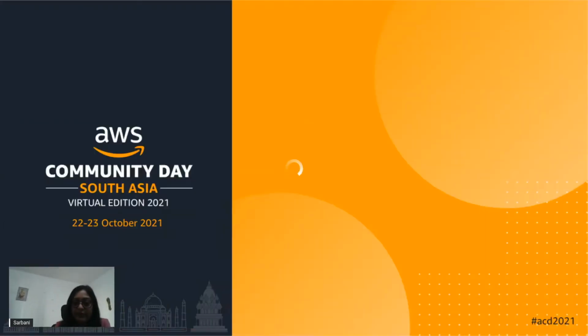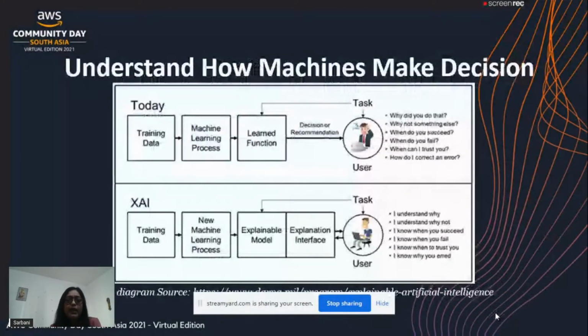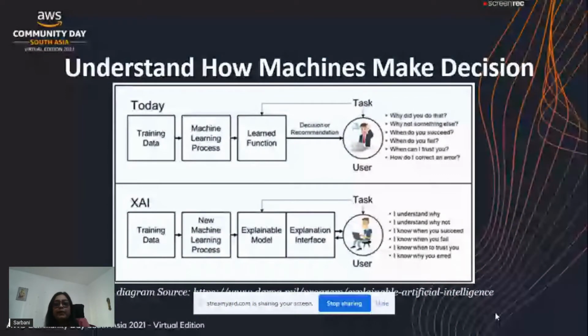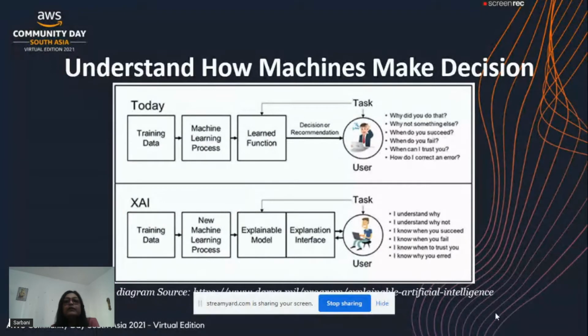So here are the topics we are targeting today in this half an hour session. What is explainable AI and why are we talking about it? In the current era, when we are talking about AI ML in almost all areas, we are building a lot of applications and all the applications have a target. Either we are trying to predict something or we are trying to recommend decisions. So everywhere we are looking at some business outcome.